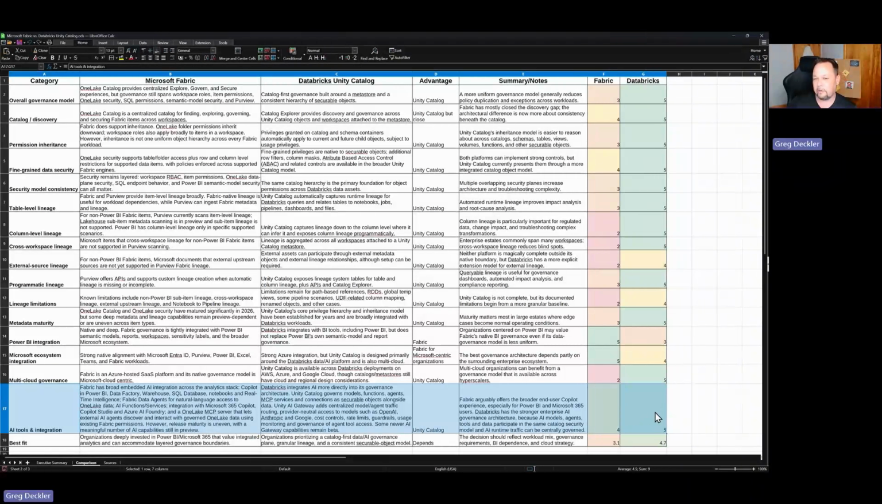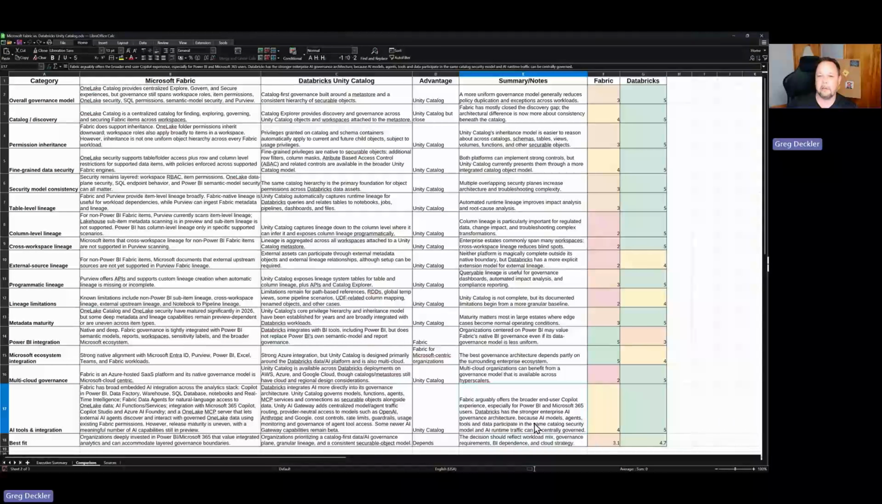I gave the nod to Unity Catalog in this one, but depending on your perspective, and I'll provide mine, this could have gone the other way as well, because Fabric arguably offers the broader end-user Copilot experience, especially for Power BI and Microsoft 365 users. However, Databricks, in my opinion, has the stronger enterprise AI governance architecture, because AI models, agents, tools, and data participate in the same catalog security model as everything else, right? And you can actually control the AI runtime traffic. You can centrally govern that. That's why I gave the nod to Databricks versus Fabric.